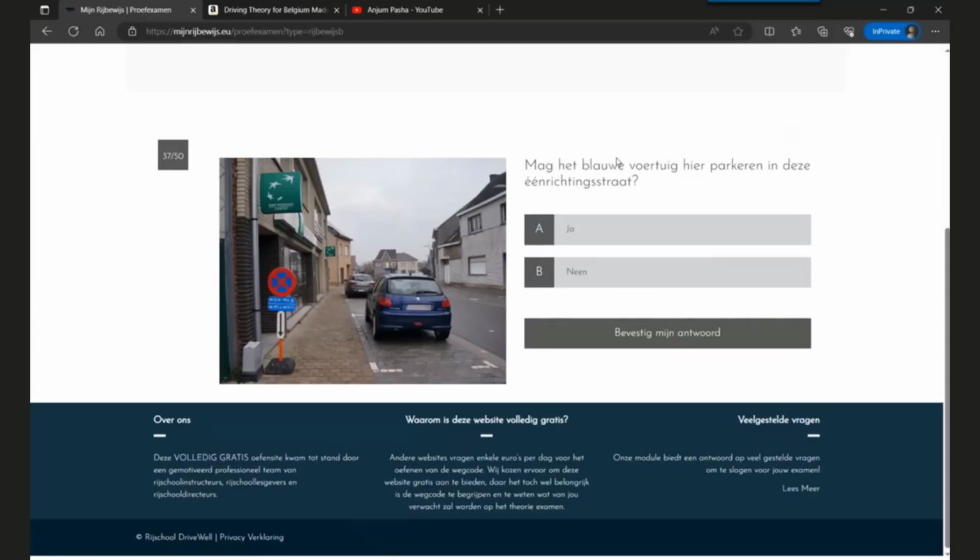The question is, is this blue car allowed to park here in this one-way street? The answer is yes. In a one-way street, you can park your car on the left as well as on the right. Usually you park your car on the right side of the road, but in a one-way street, you are allowed to park on the right as well as on the left. So it is allowed to park here. And there is a parking and waiting restriction, but that is only till here. The bottom arrow indicates the restriction ends here. And beyond this board, you are allowed to wait or park. So that's no problem.